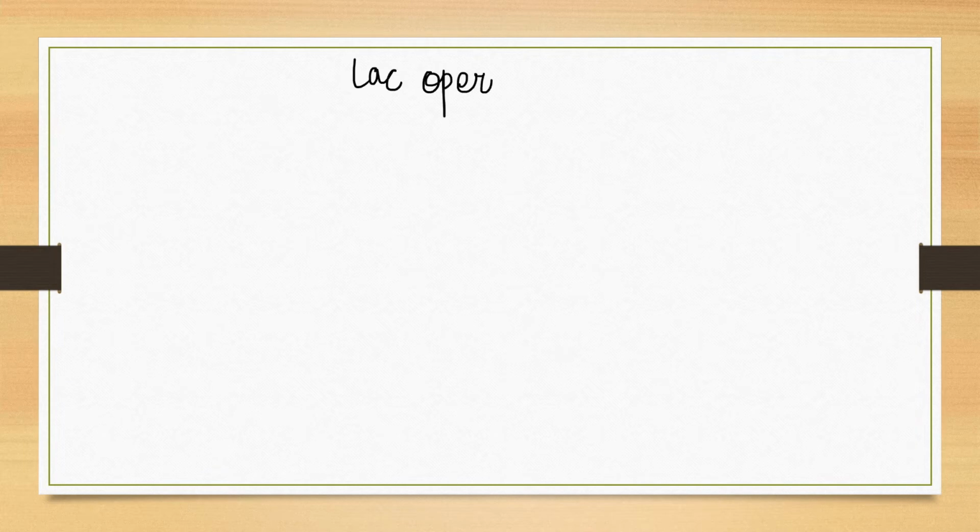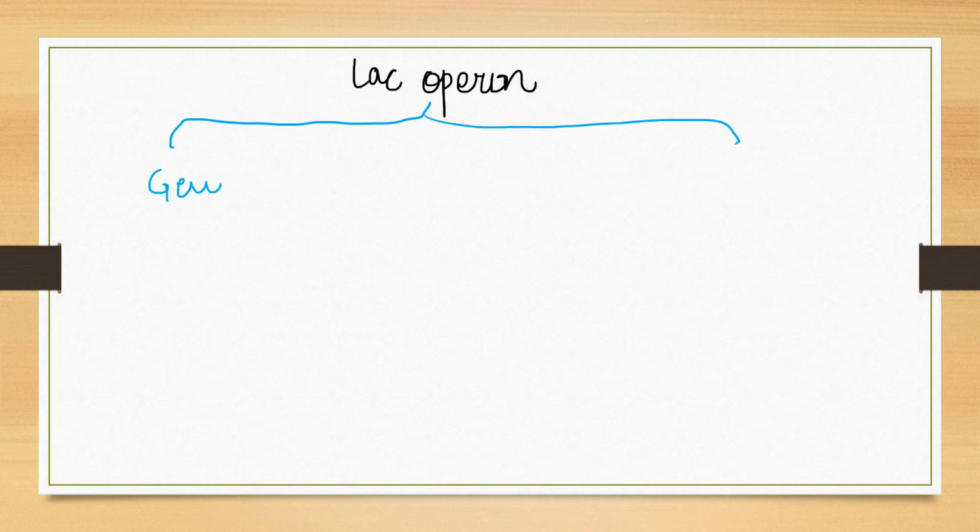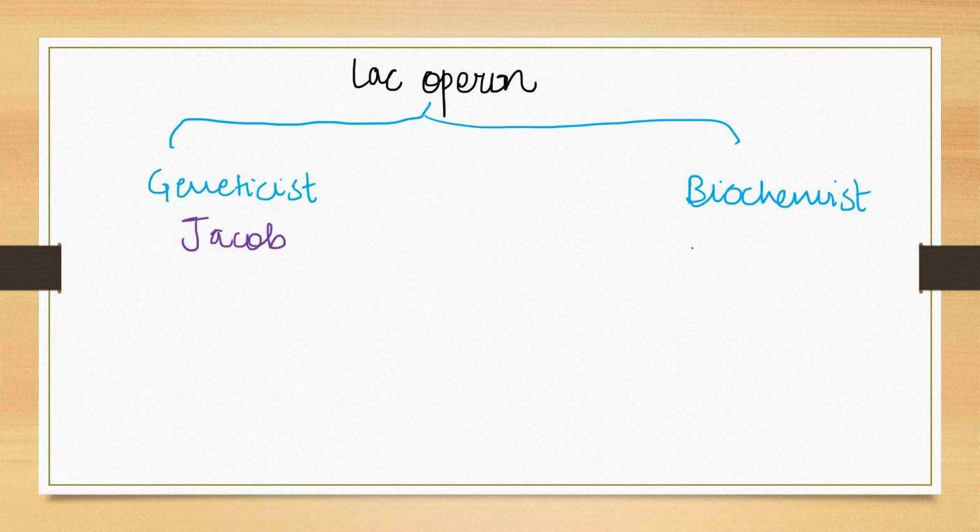Now we need to learn about the Lac Operon. So first we need to know who elucidated the Lac Operon. One was a geneticist and the other was a biochemist. The geneticist who contributed to the Lac Operon was Jacob, while the biochemist was Monod. These two people are responsible for the discovery of the Lac Operon.